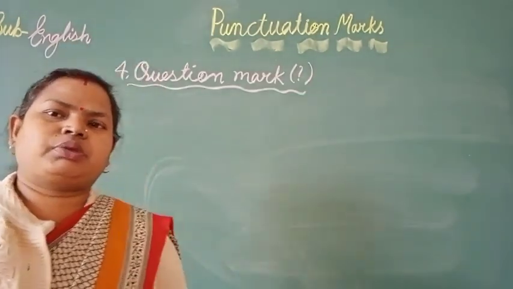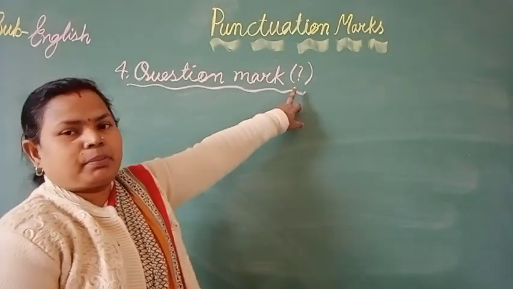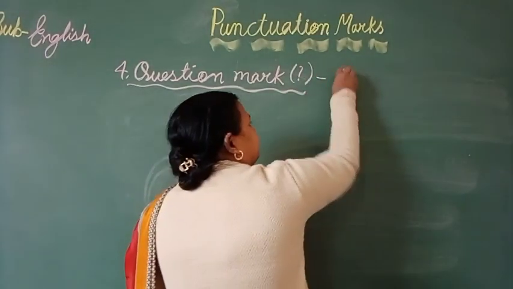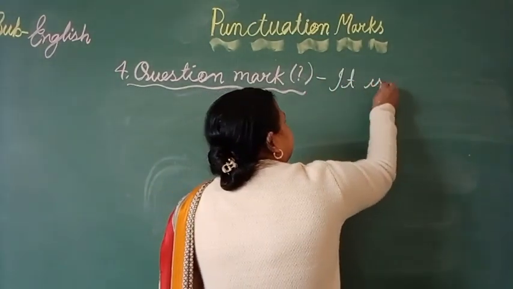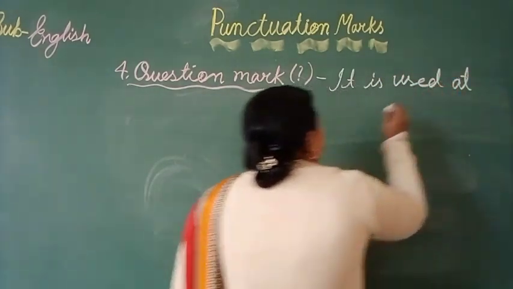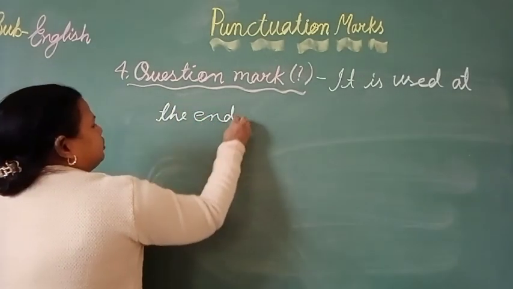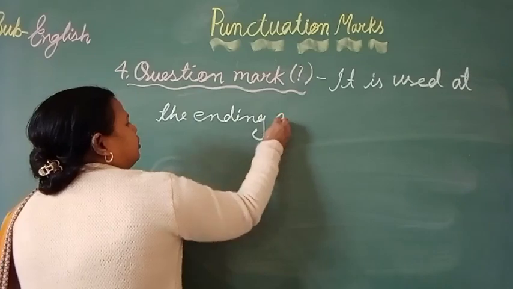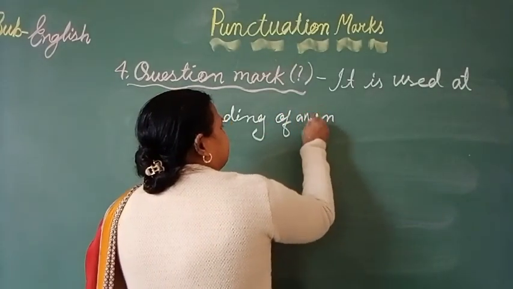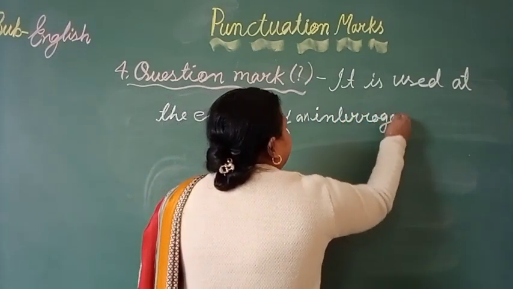Our next punctuation mark is the question mark, which you write with this simple symbol, and it is used at the ending of an interrogative sentence.